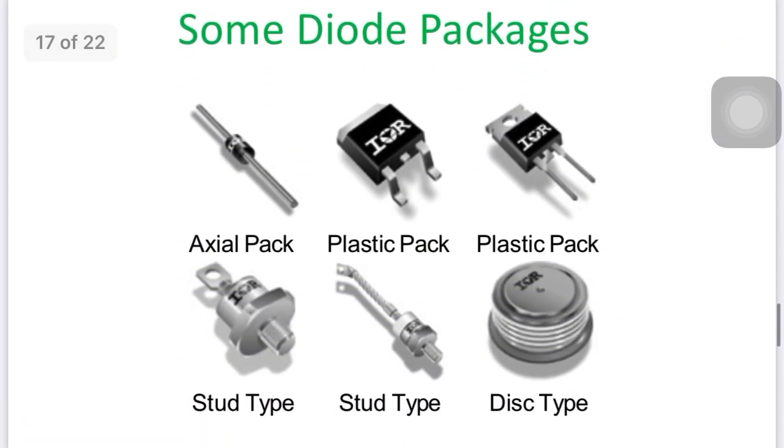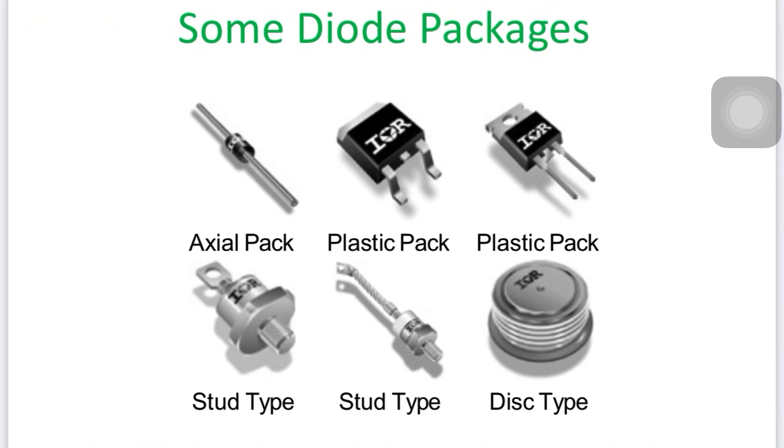Now I have some real pictures of diodes already used in industry, some diode packages. The axial diode, generally used for rectification, is what students most commonly use for projects. Then the plastic pack diode with two terminals, stud type diodes, and disc type diodes.